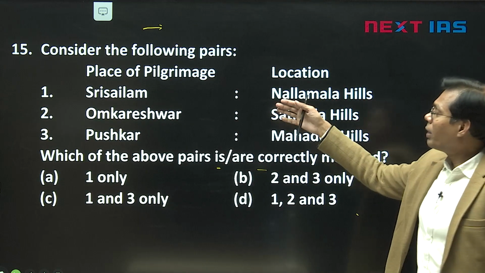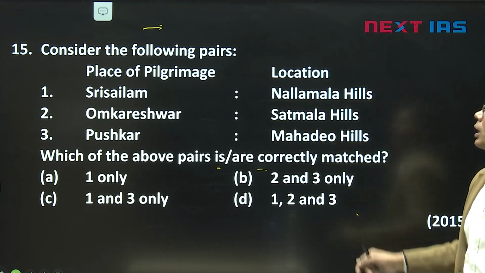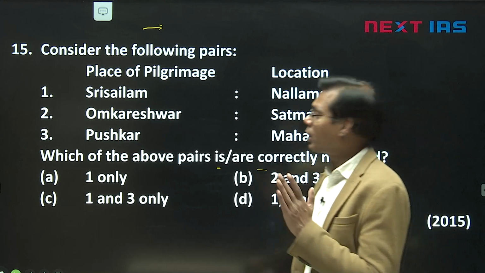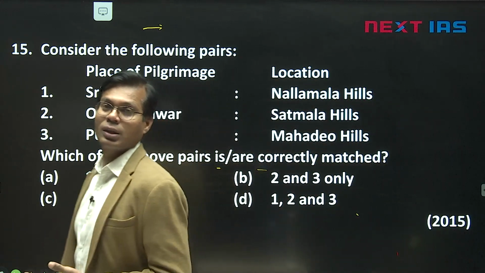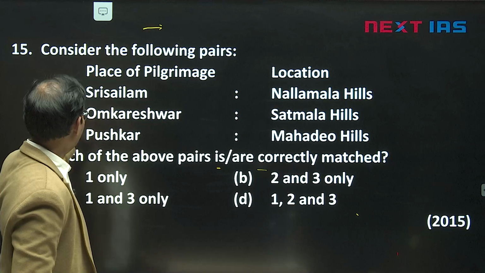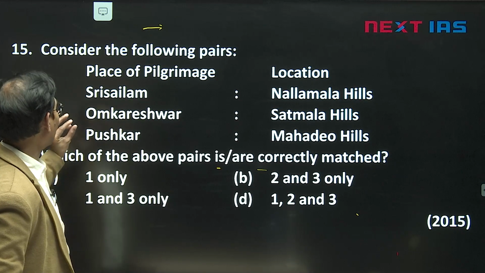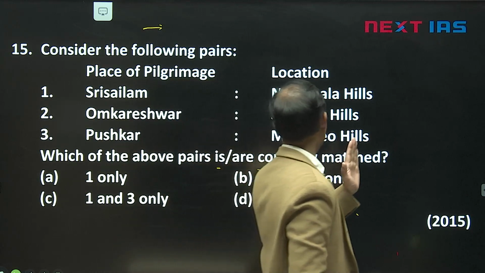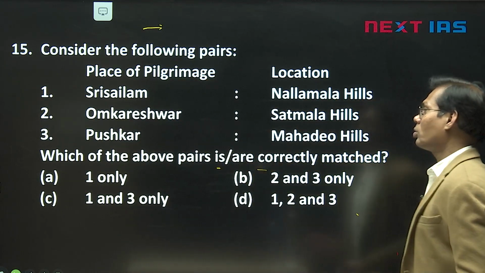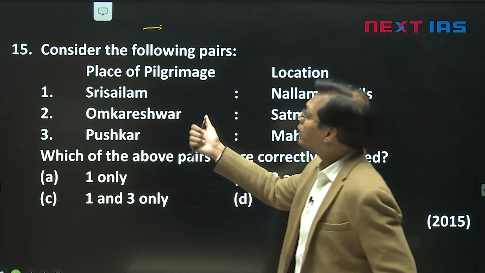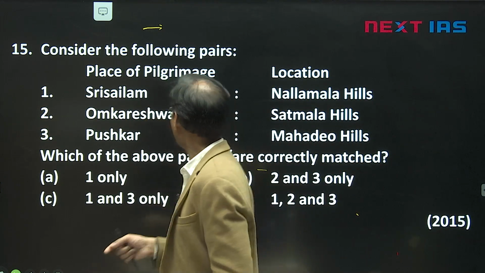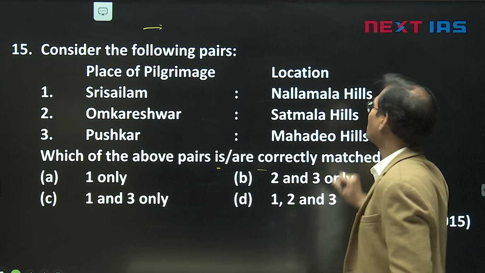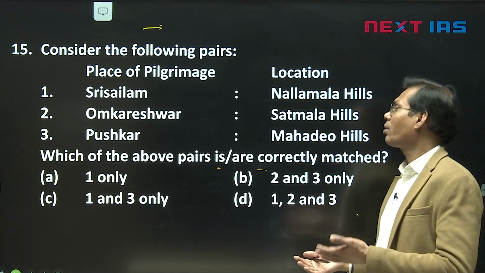Consider the following pairs, place of pilgrimage and location. Again, religious place with natural features. First we have to focus: Omkareshwar, Pushkar, Sri Sailam. And hills mentioned here: Nallamala, Satmala, Mahadev Hill. A name like Sri Sailam is a South Indian name. Then let's check South Indian name, Nallamala Hill. Okay, it could be possible that it is correct.